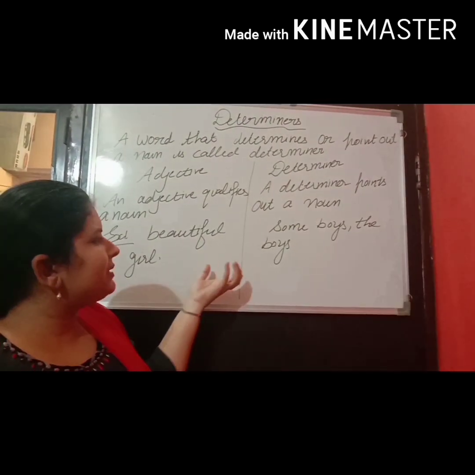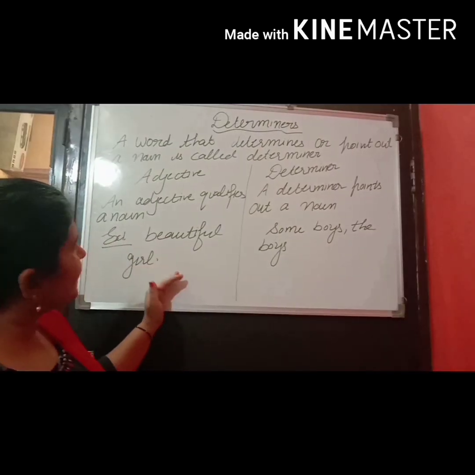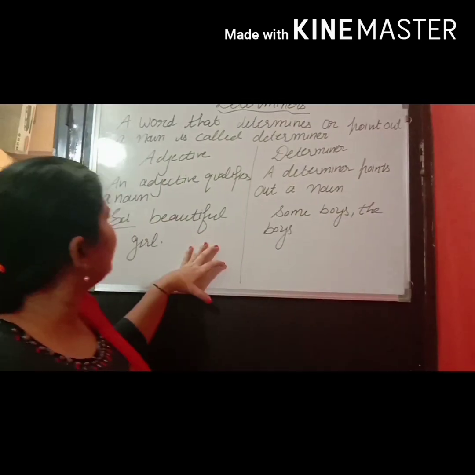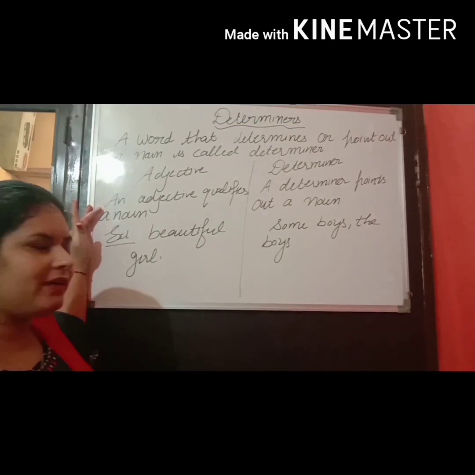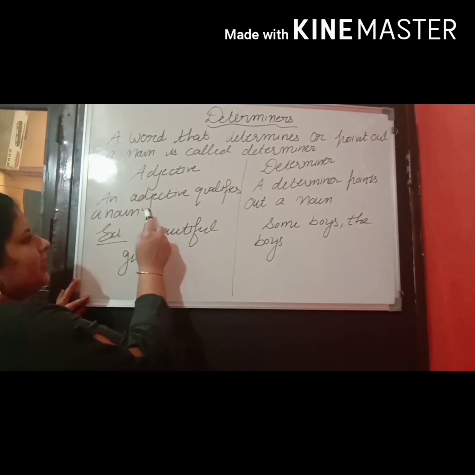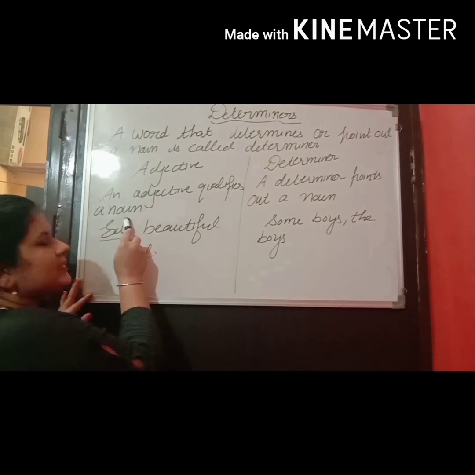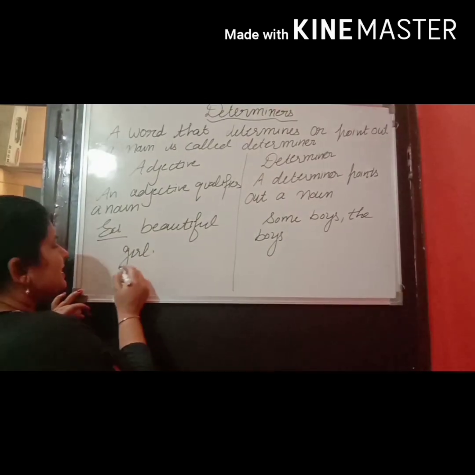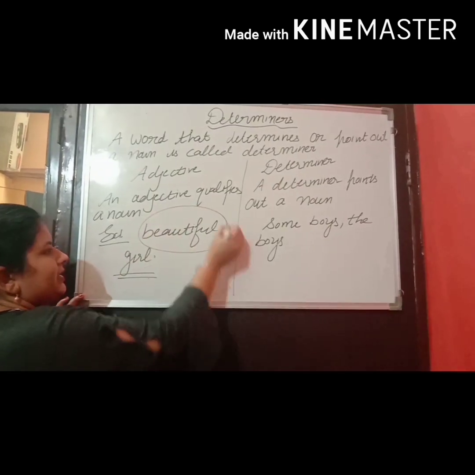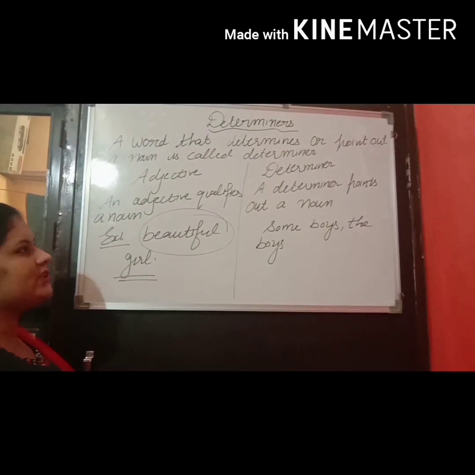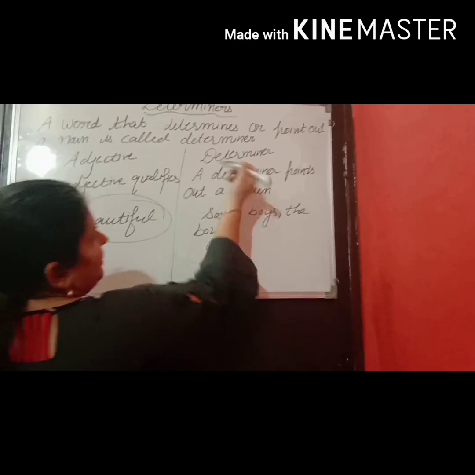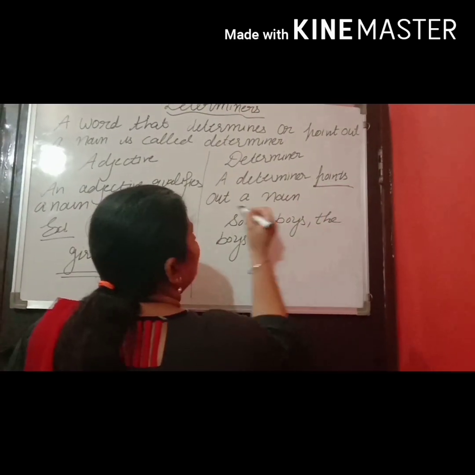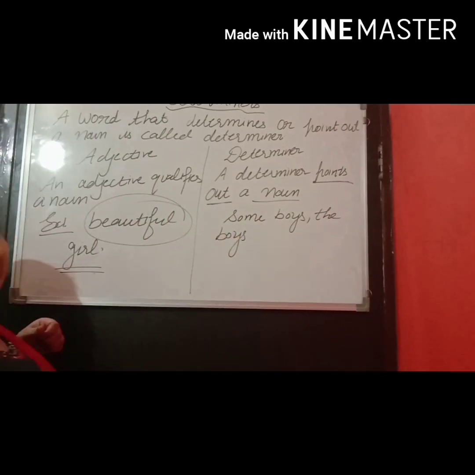So there is a little bit of confusion between adjective and determiner, so I am going to clear the confusion. Adjective. What is an adjective? An adjective is a word that qualifies a noun. For example, beautiful girl means how is the girl? Girl is beautiful. It's an adjective. Next is determiner. A determiner is a word that points out a noun, not qualifies it.